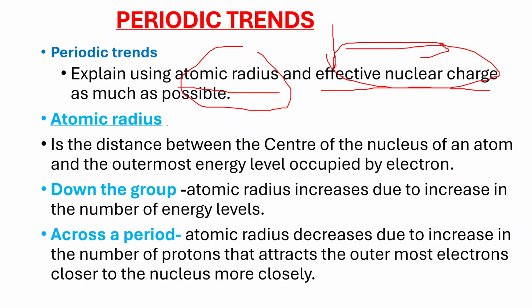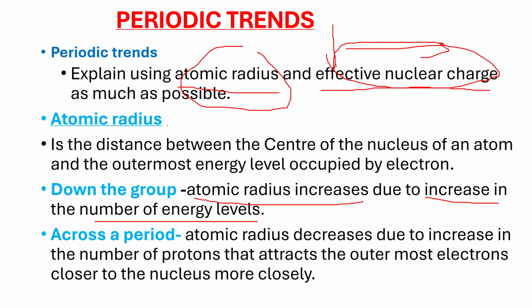Now, very important, there is a difference between the trend of the atomic radius down the group and across the period. Down the group for all elements, radius usually increases, and this is due to the increase in the number of energy levels. When I give you sample questions, you will understand better what I'm talking about.